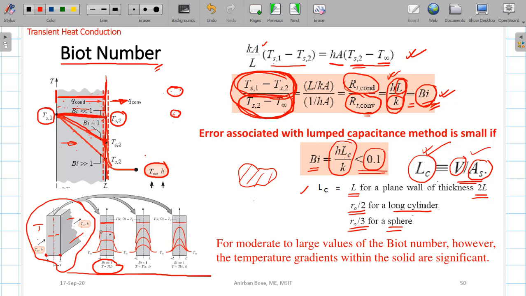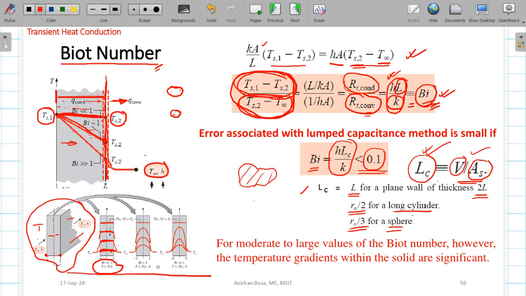But within the solid the temperature variation with the spatial position is very less. As time passes, the whole body temperature decreases, but the variation within the body is very less. So almost similar temperature everywhere within the body, but gradually from time equal to 0 the temperature is continuously decreasing.